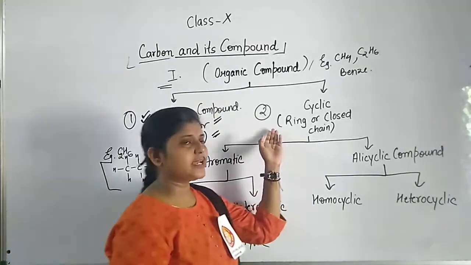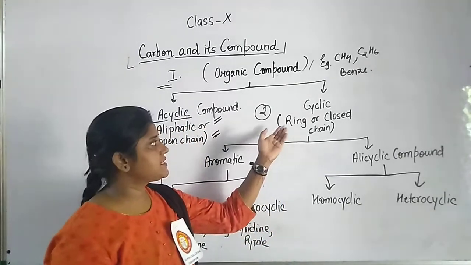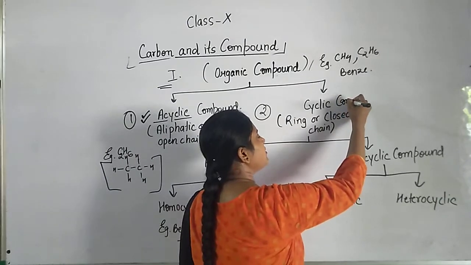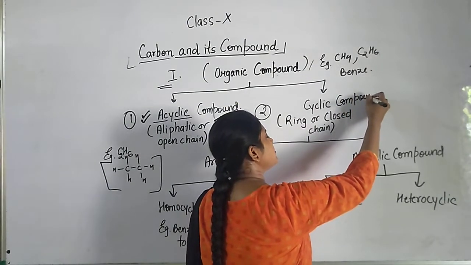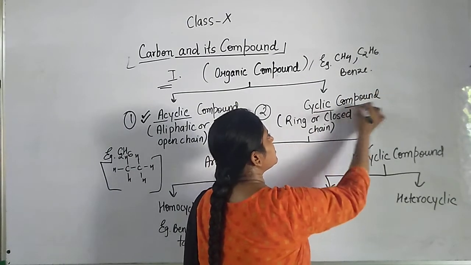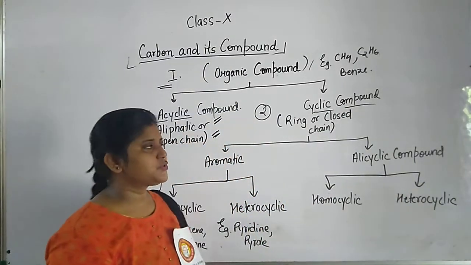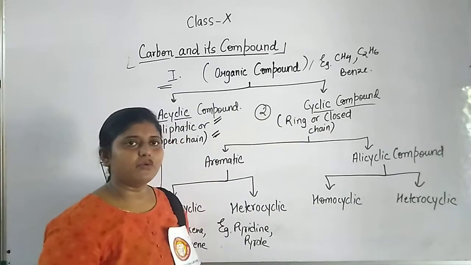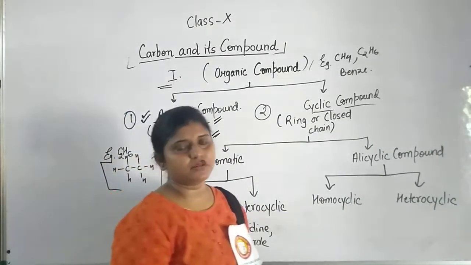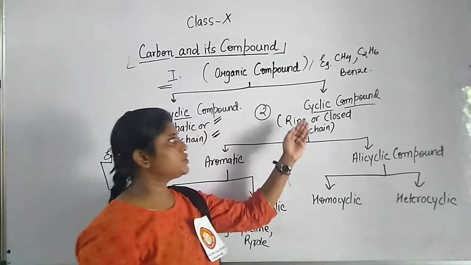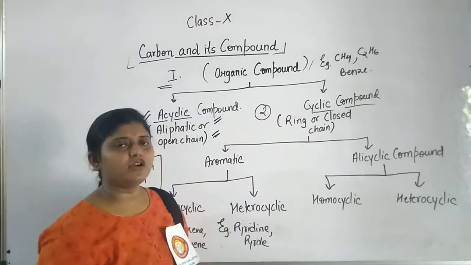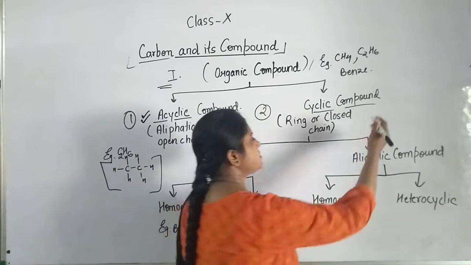Now coming to the second, that is cyclic compounds. From the word it is clear that these are compounds where cycles are present. You can assume any such compound. Let us see some examples.